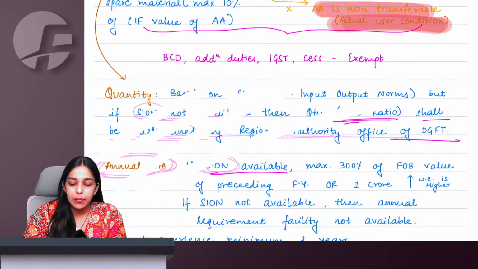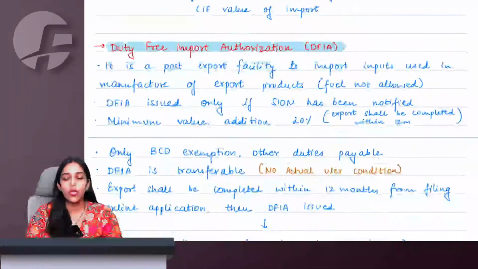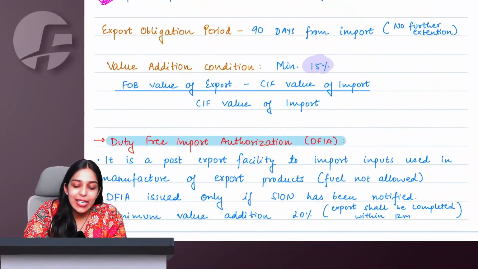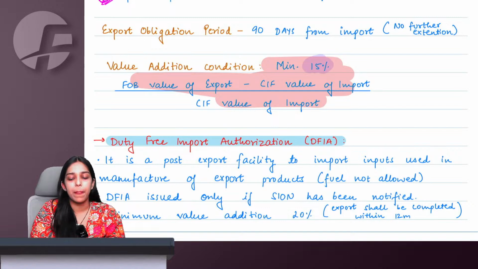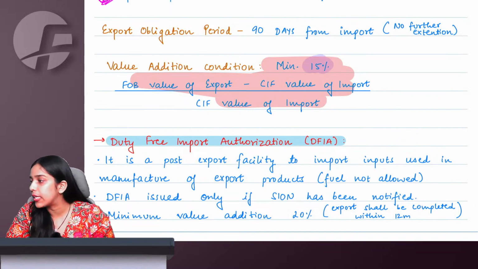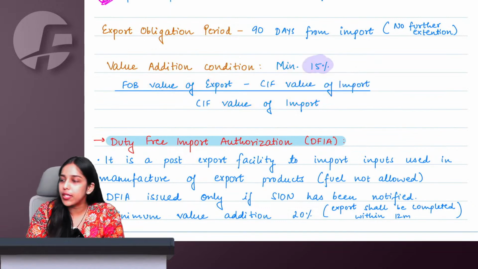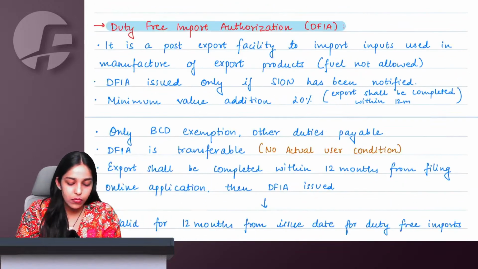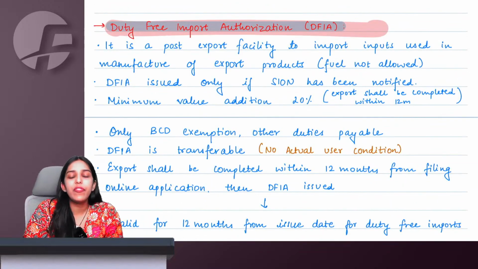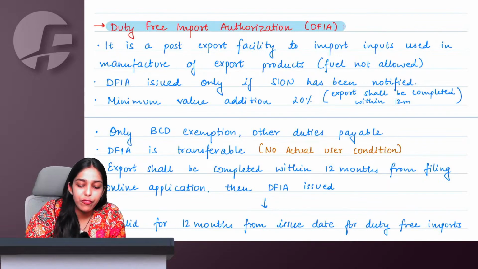Based on SION standard input output norms, they give you the authorization to import duty free, and at least 15% minimum is the value addition criteria. Say yes, everyone got it? Done, ma'am. Now moving on to duty free import authorization, DFIA.